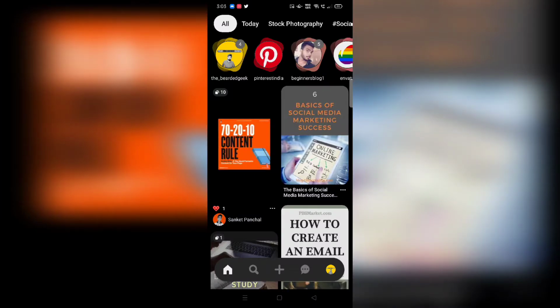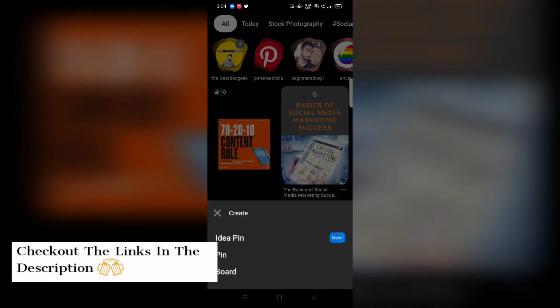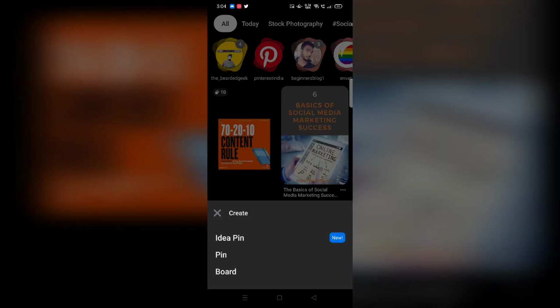Alright, so if you're wondering how to upload or add an idea pin, or how to add a story pin on Pinterest, it's basically click on the add button. Earlier the idea pin was not available for all the creators, but now it is globally available for all the creators. Go ahead and check it out, it's a great way of increasing your followership. So click on that idea pin option over there.